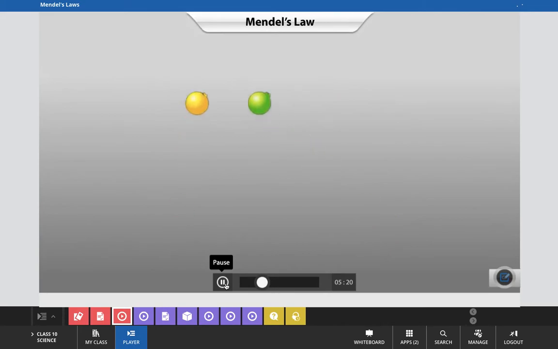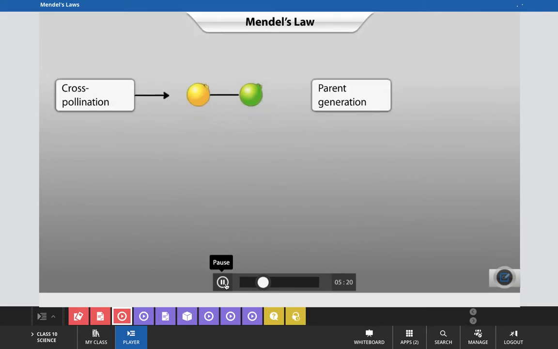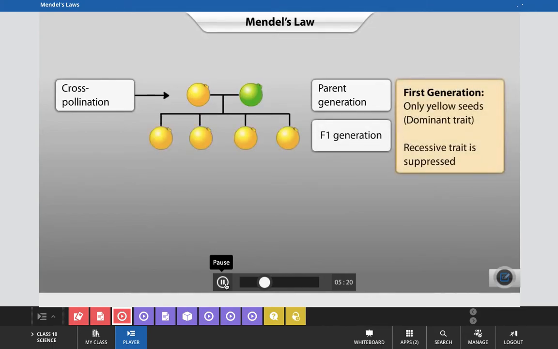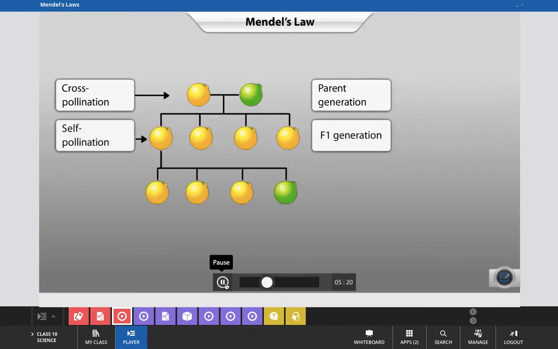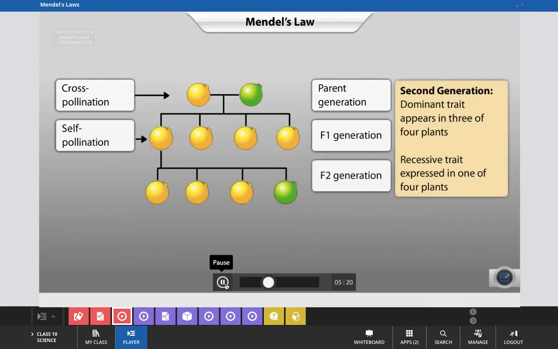When he cross-pollinated plants that produce only yellow seeds with plants that produce only green seeds, Mendel found that the first generation offspring always had yellow seeds. The trait for green seeds seemed to have been suppressed in the first generation. In the next cycle, these first-generation plants were self-pollinated. In the second generation offspring, for every 3 plants that bore yellow seeds, there was 1 plant that bore green seeds. This pattern of inheritance was observed for all the 7 traits Mendel had identified.